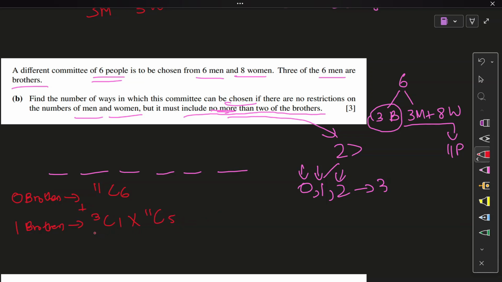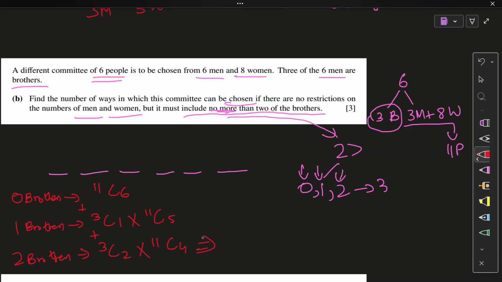The committee is formed. The next case is of two brothers. Two brothers can be part of the committee. Any two. So out of the three, any two can be part of the committee. Moving on. Now out of the remaining 11 people, any four can be part of the committee. So 2 plus 4 is 6. The committee is formed. And let's add them up.